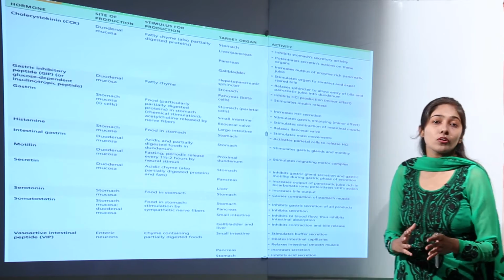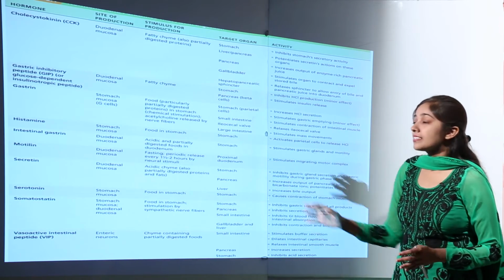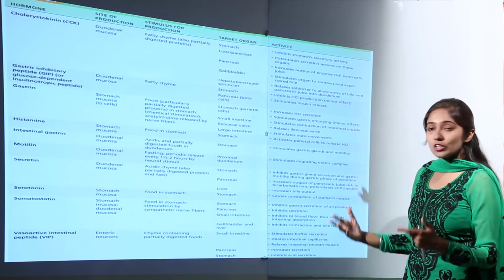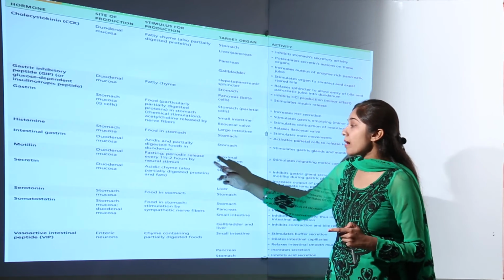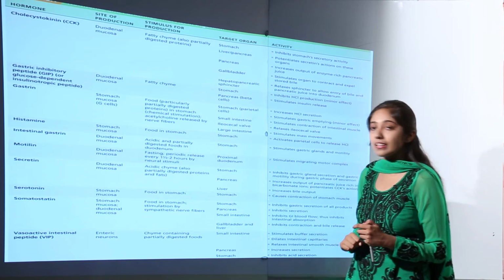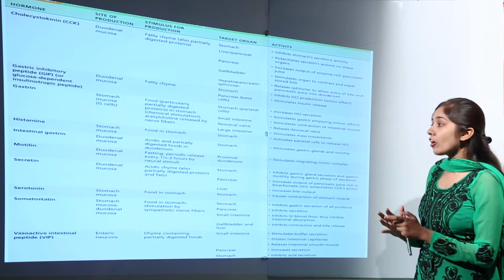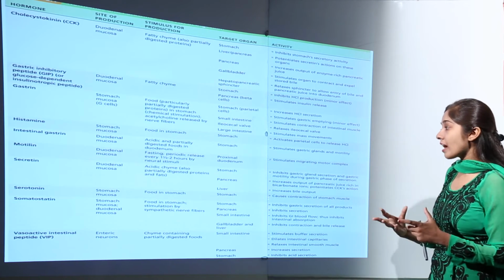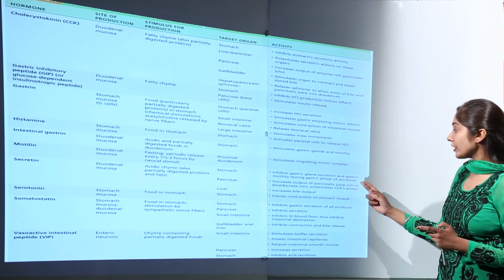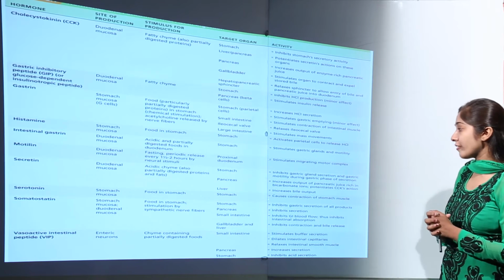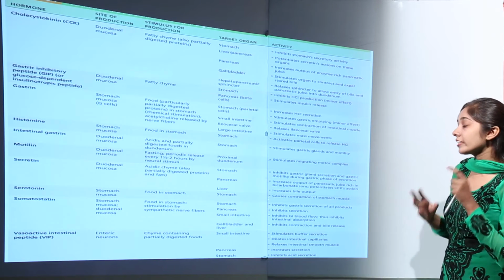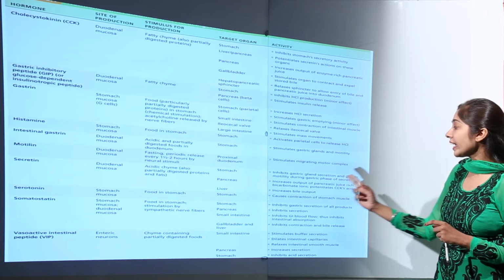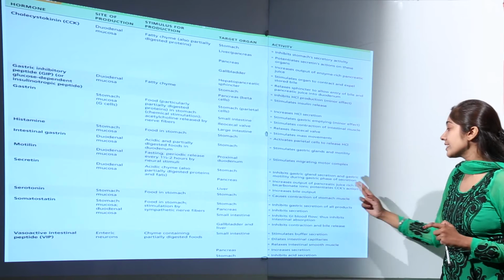Then the next very important hormone is secretin. The site of production is the duodenal mucosa again. The stimulus is acidic chyme, also partially digested proteins and fats. The target organs for secretin are the stomach, pancreas, and liver. On the stomach, it inhibits gastric gland secretion and gastric motility during the gastric phase of secretion, and on the pancreas, it increases output of pancreatic juice rich in bicarbonate ions, potentiating CCK's action.